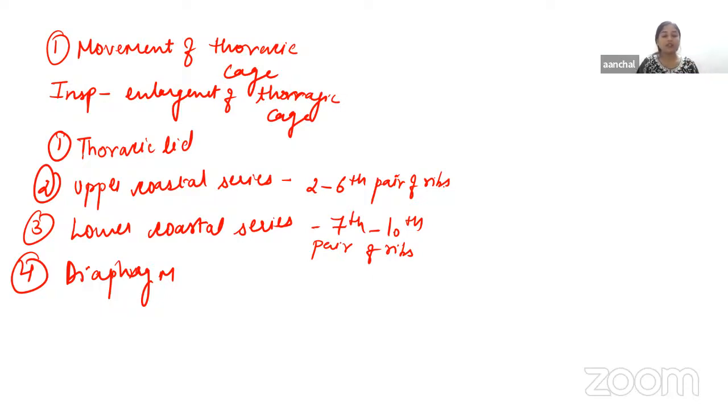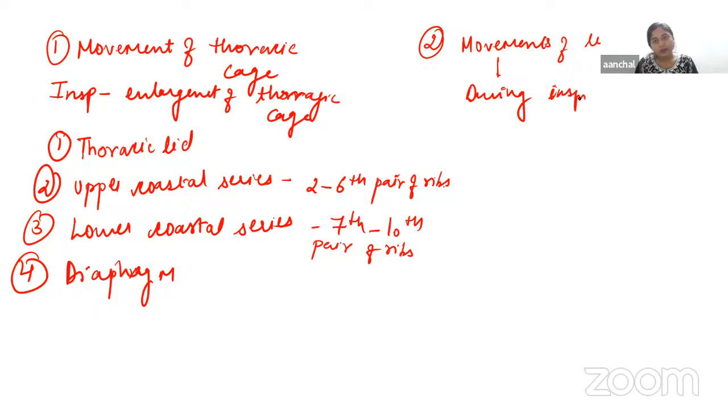Okay, now finally we have the other movement, that is movements of lungs. So what happens during inspiration? There will be enlargement of thoracic cage, and there will be development of negative pressure in the thoracic cavity. So during inspiration, there will be expansion of lungs.